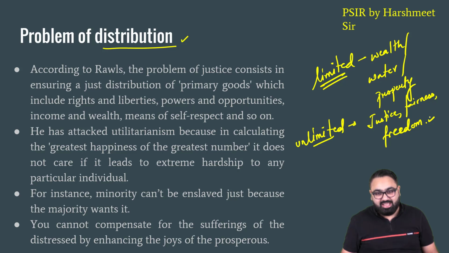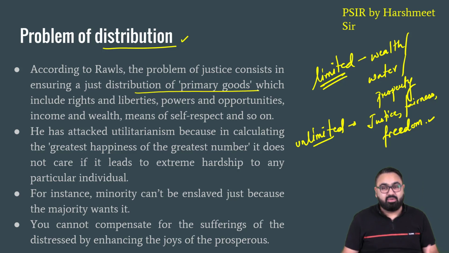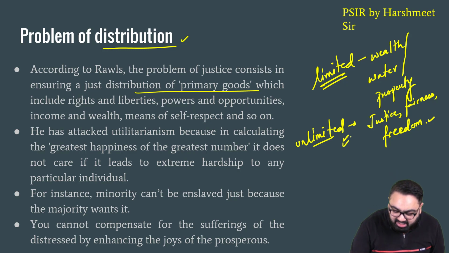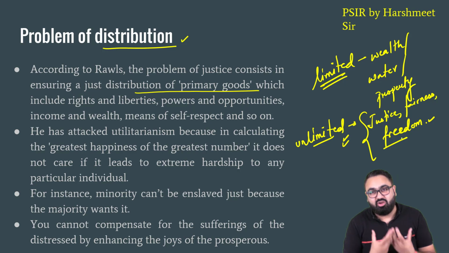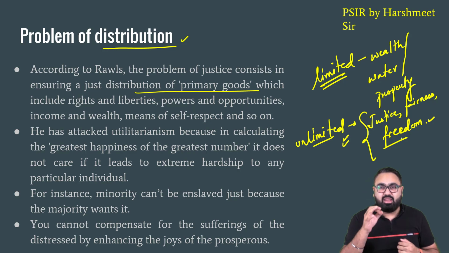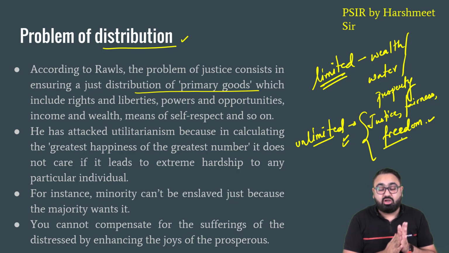For John Rawls, he said that when it comes to distribution of primary goods, now primary goods basically he meant these that are the unlimited sources. They have to be given to everyone. Everyone in the society should have an opportunity to make a better life for himself or herself. Also, he was one of the major critics of the principle of utilitarianism.